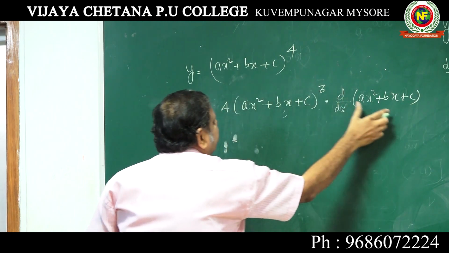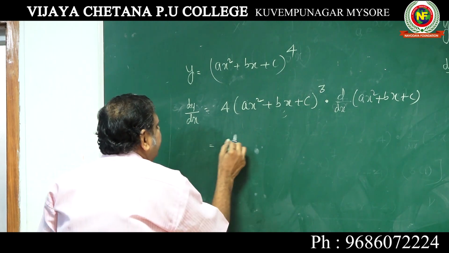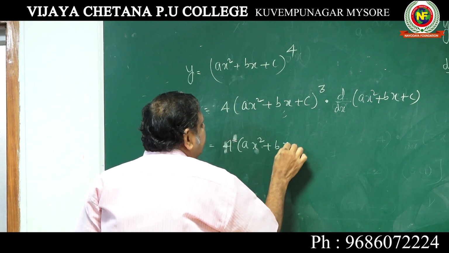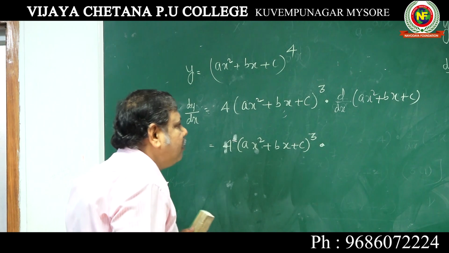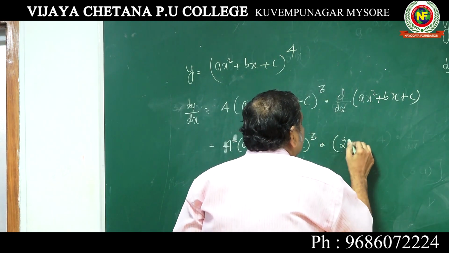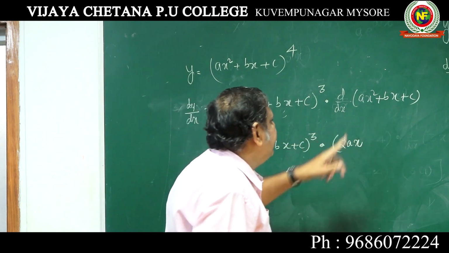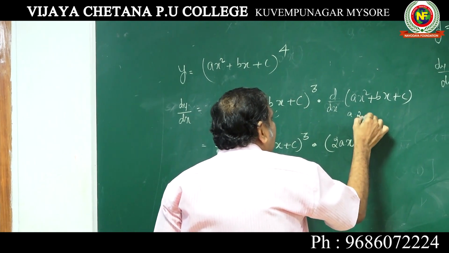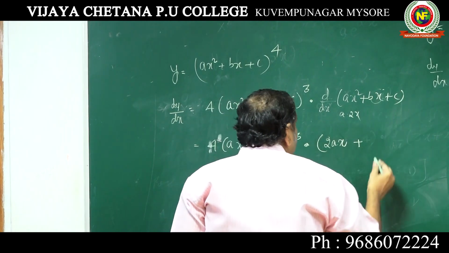This is d by dx of x. Now it is 4 into ax square plus bx plus c whole cube into d by dx of ax square plus bx plus c. You can write 2ax plus b: a into 2x plus b into 1, differentiation of x is 1, and c is 0, simply constant.